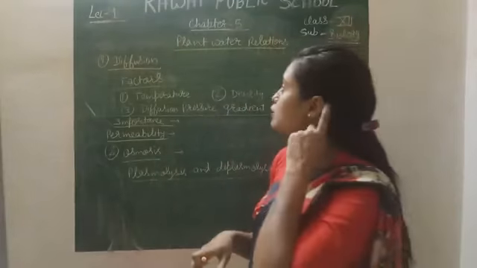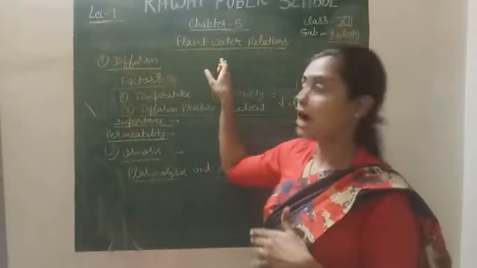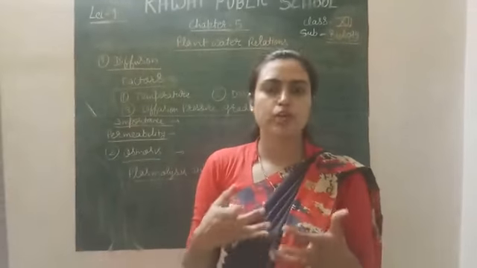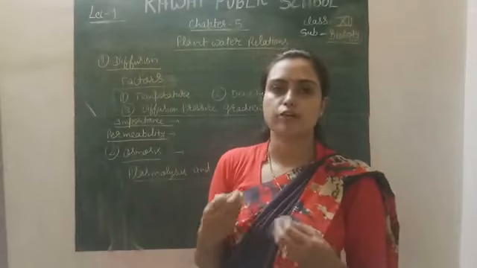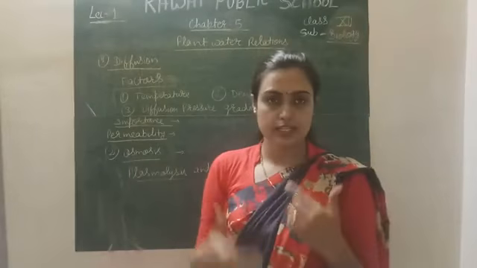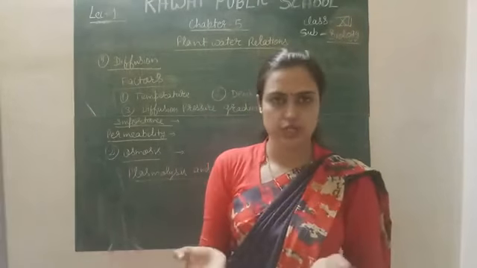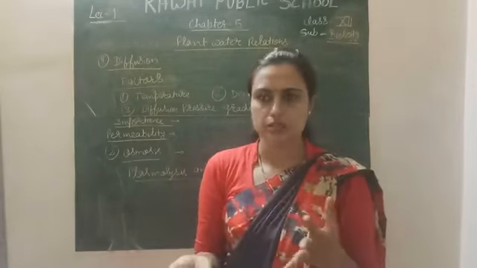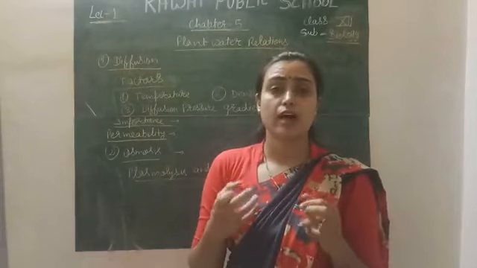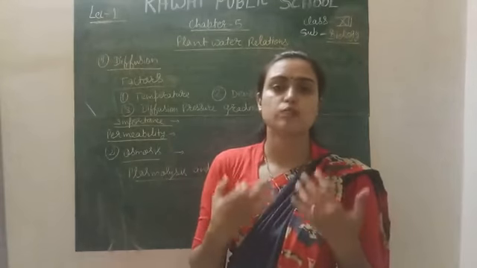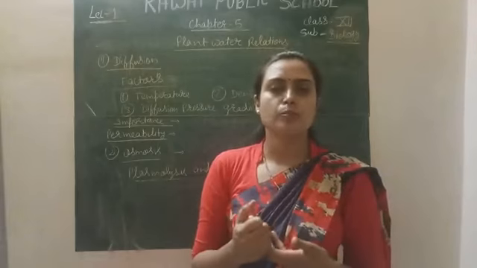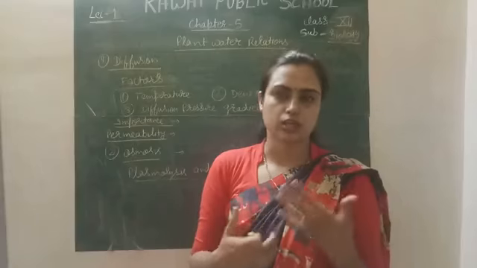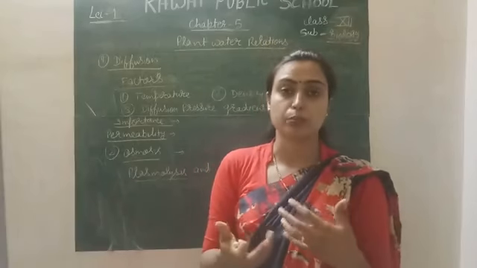Today we will start a new chapter, chapter number 5, the plant-water relationship. Plants have a very complex relationship with water because the cell is the structural and functional unit of every living organism, either a plant or an animal, right? And every cell has a liquid called the cytoplasm or protoplasm, which is composed of water. So water has a very important role in living organisms.